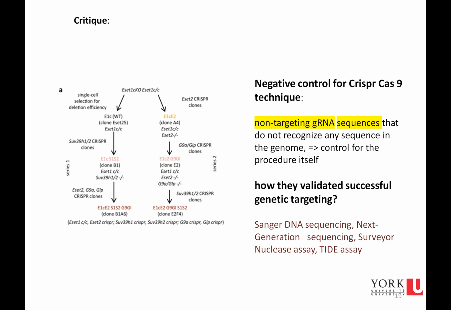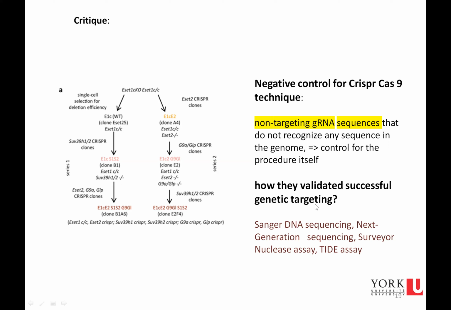A technical aspect that can be improved was that they didn't mention non-targeting gRNA sequences as negative controls for the CRISPR-Cas9 technique. And they didn't say how they validated the successful genetic targeting.